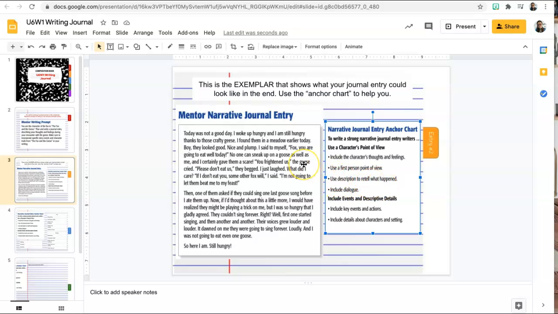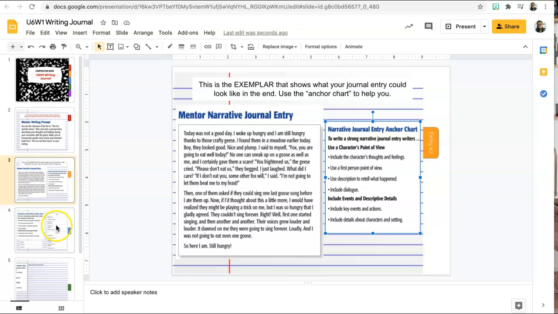So you're retelling the entire story of the fox and the geese, but you are retelling it in your point of view. You have to include dialogue. That means that you have quotation marks of the people talking, including yourself. So you'll see it in here. And then you have to have key events in the story and details about character and setting.